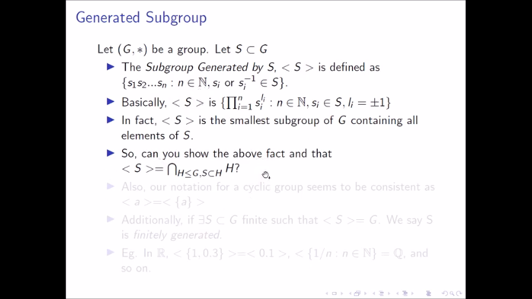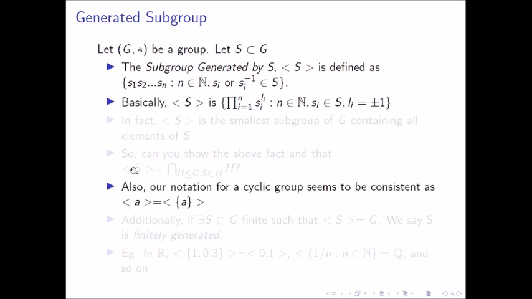First of all, we have already shown that this is a group, and then show that any subgroup which contains S contains this set. So then the intersection is indeed this set. So our notation of cyclic group seems to be consistent with our new notation, as the cyclic group generated by A is basically the subgroup generated by the subset A of G, right?